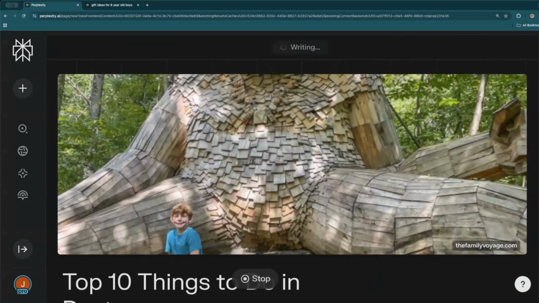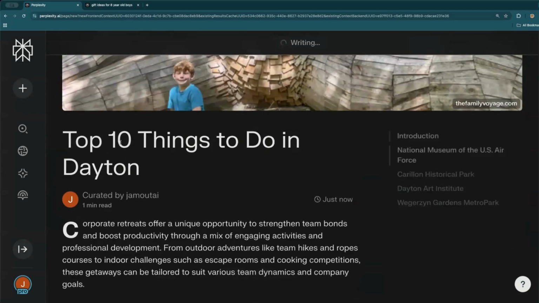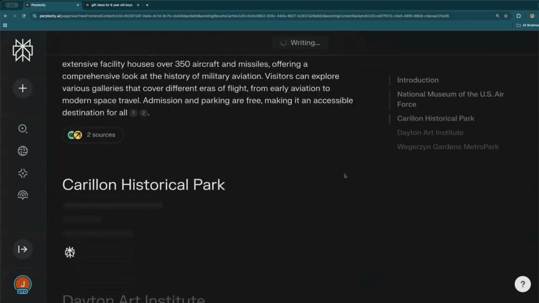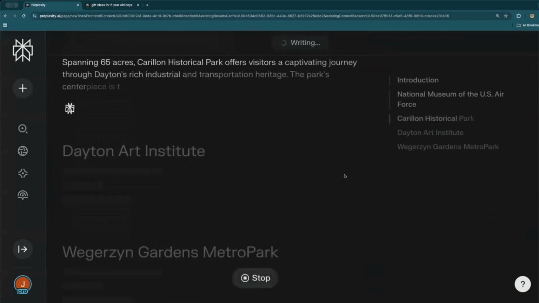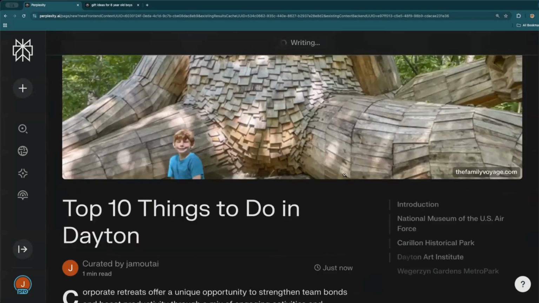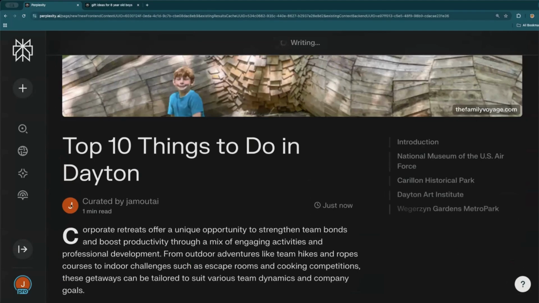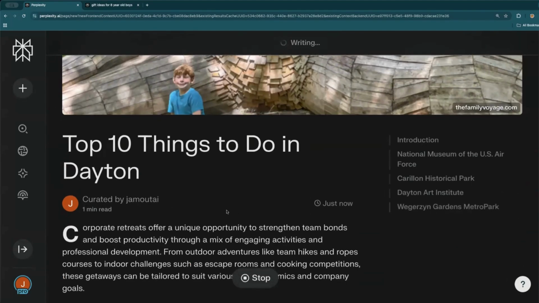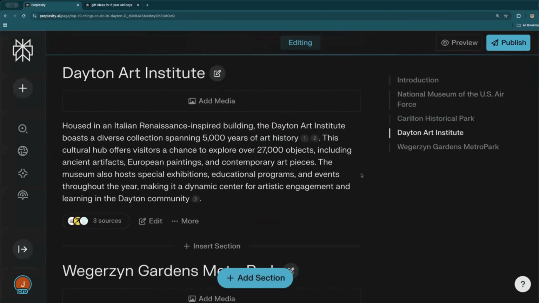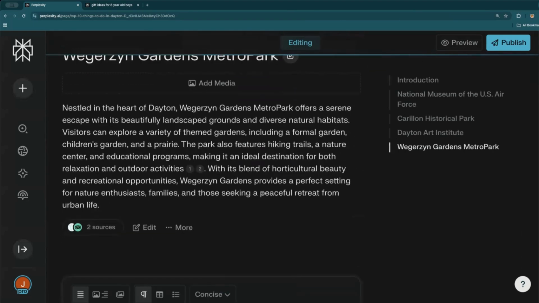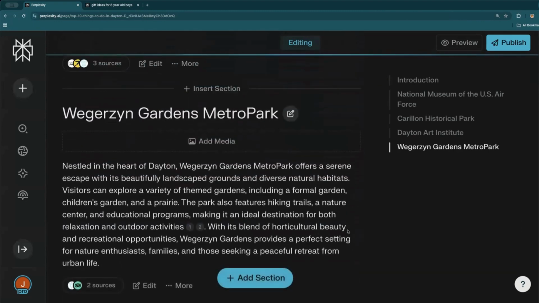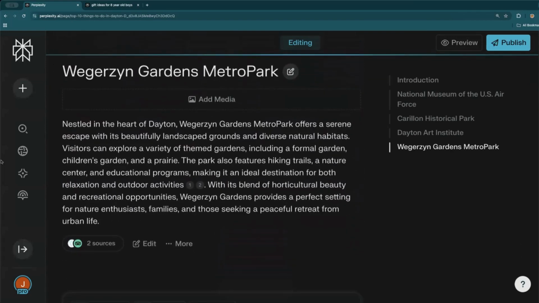And so I'm going to say top 10 things to do in Dayton. It took my entire search, both the search for the top 10 things, but then also it's taking the information of the corporate retreat. And you can see this page is curated by Jam Out AI. It's a 1-minute read, and it's building each section of this page. This kind of reminds me of Wikipedia a little bit, how you can publish a page on this website. So this is cool.